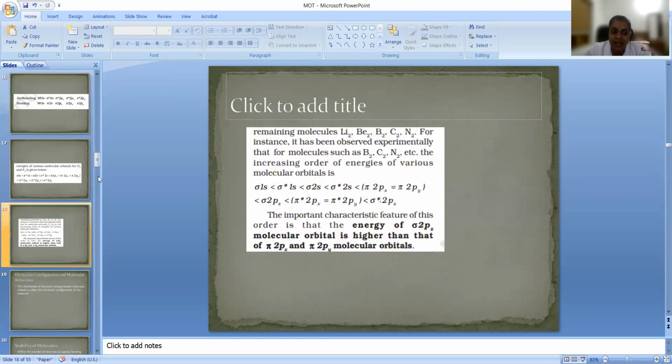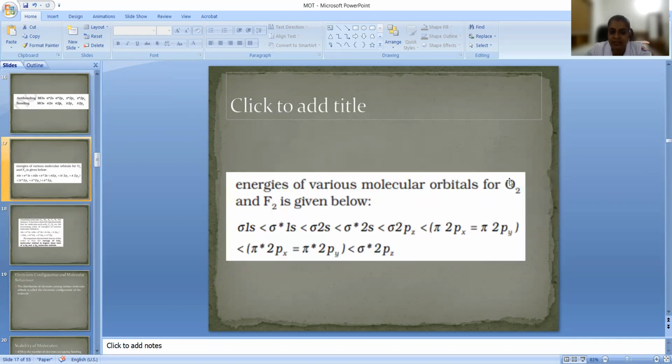If we are considering oxygen and fluorine, the order of filling of electrons in the various orbitals is different. Sigma 1s has the lowest energy here, and this is the increasing order of energy of the molecular orbitals: sigma 1s, sigma star 1s, sigma 2s, sigma star 2s, sigma 2pz, and then pi 2px and pi 2py having the same energy. And pi star 2px and pi star 2py have the same energy, and then sigma star 2pz.